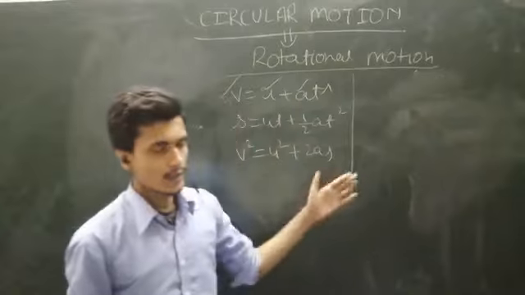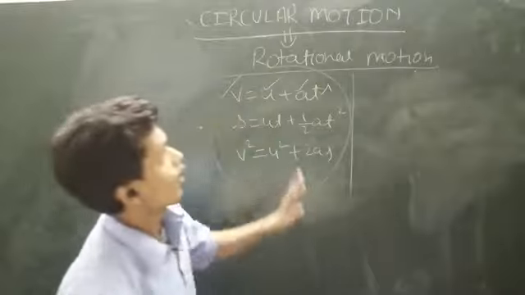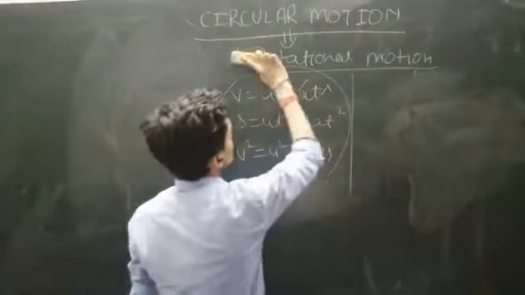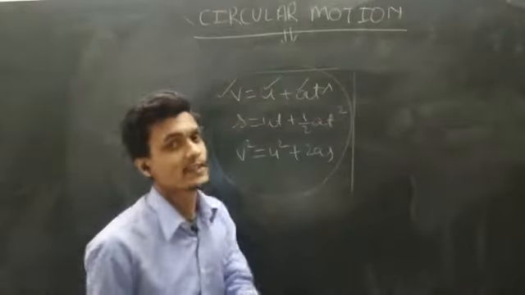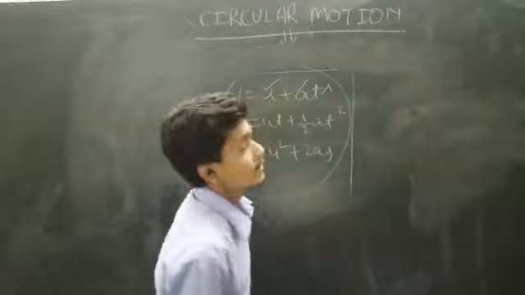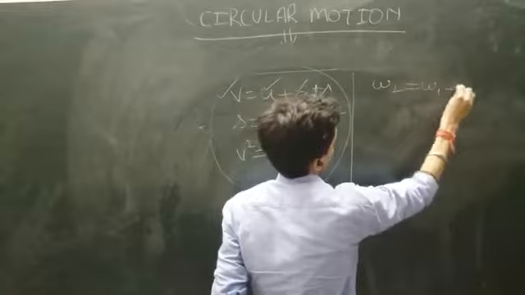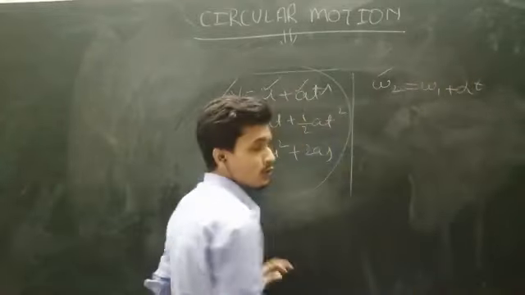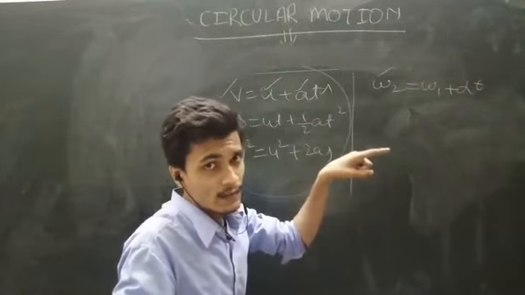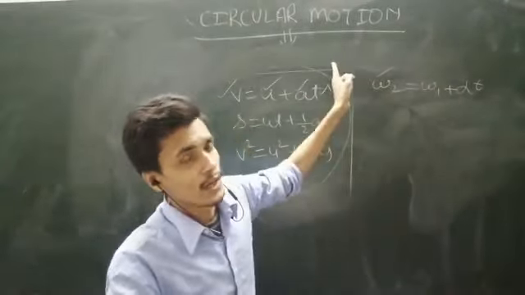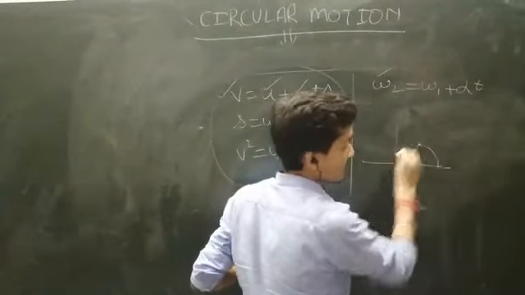Now relate this equation to the circular motion, not the rotational motion. In the rotational motion, we will talk about a very broad topic in physics. Now come to the circular motion. Similar equation: omega 2 is equal to omega 1 plus alpha t, where omega 2 is the final velocity of this insect when it goes from one position to the other. The insect goes from here to here, with some velocity here and some velocity there.